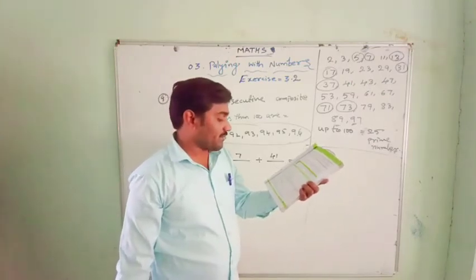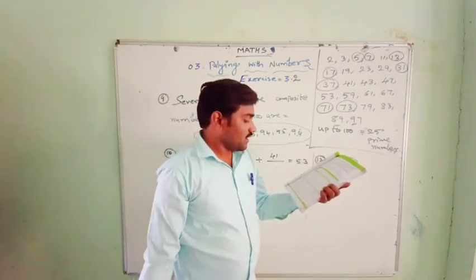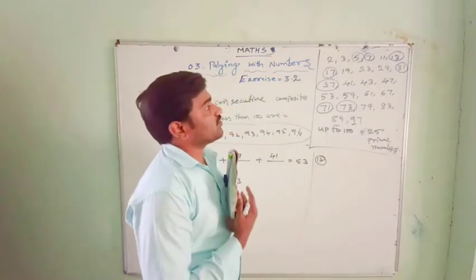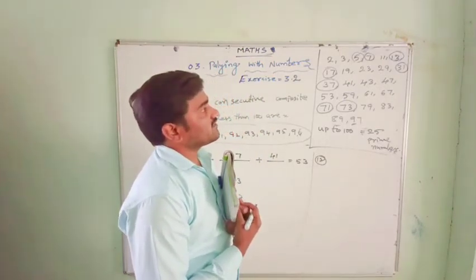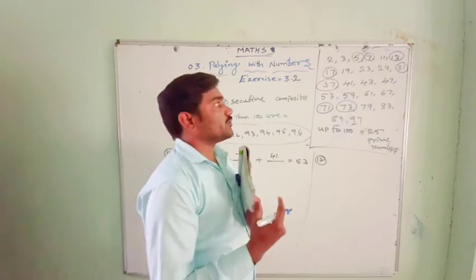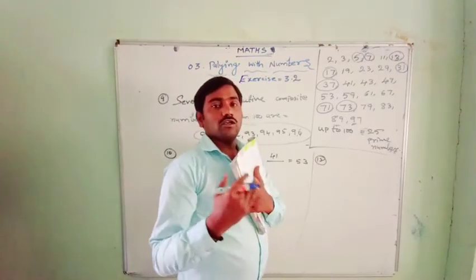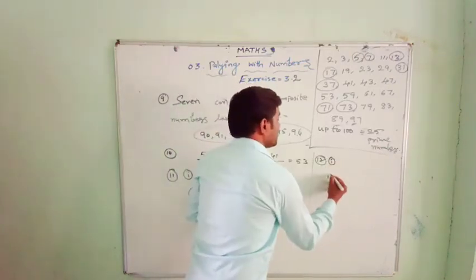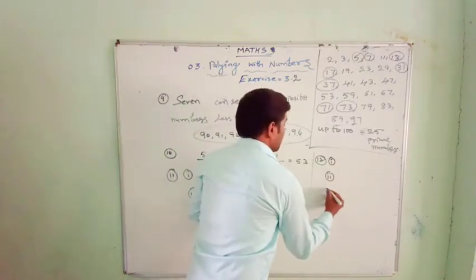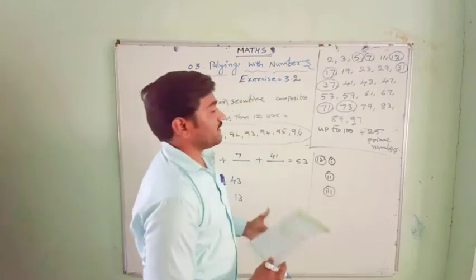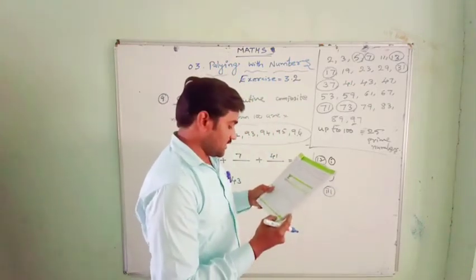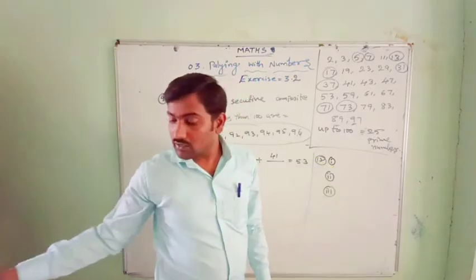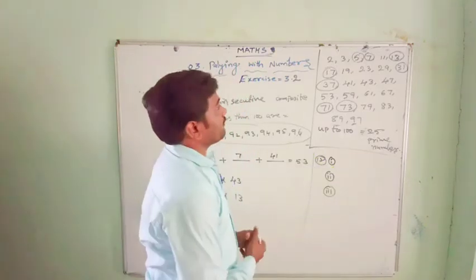Divisibility by 5 means the unit place should be 0 or 5. We need to write 3 pairs of prime numbers less than 20 whose sum is divisible by 5.